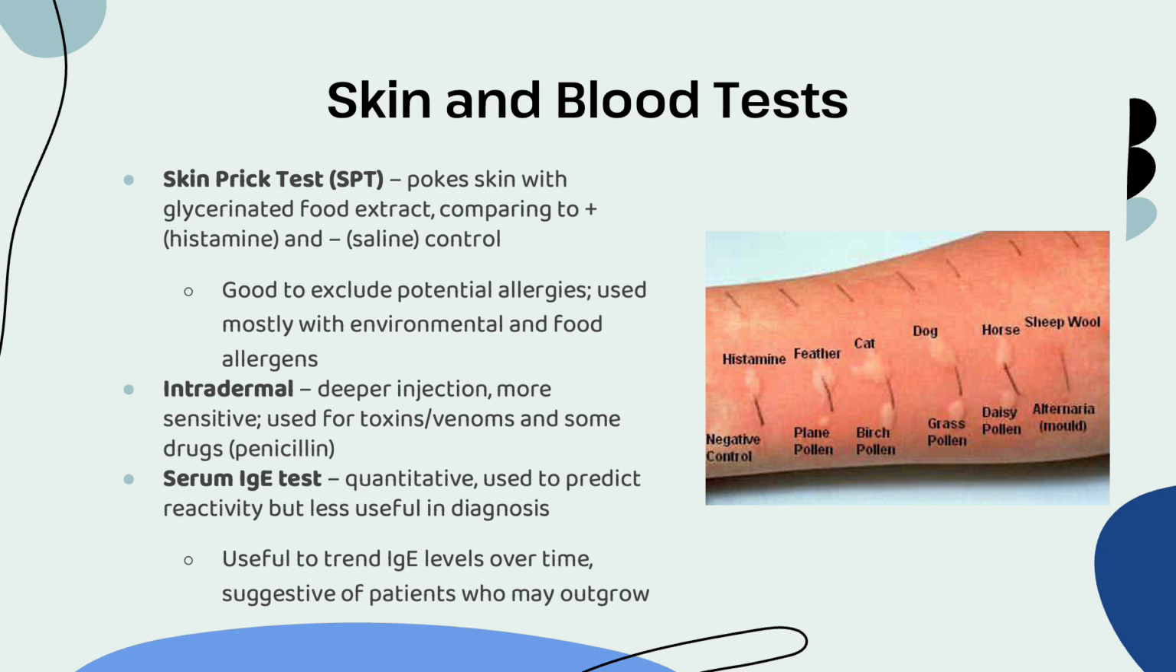And then we can also do serum tests. These are where they take your blood. These are very quantitative. They're not as useful to diagnose, but they're quite useful to predict reactivity and to trend someone's IgE levels over time, which can be suggestive that someone's outgrowing the allergy because they're getting less and less reactive. So with that is a really quick overview of some points of interest in food allergy. And in the next section, we'll be talking about drug allergies.